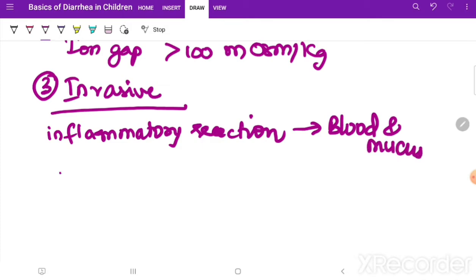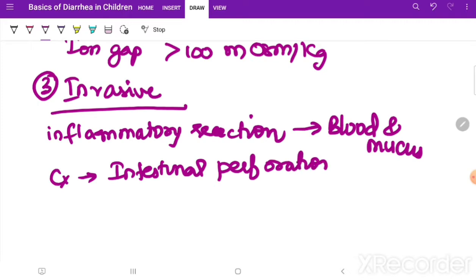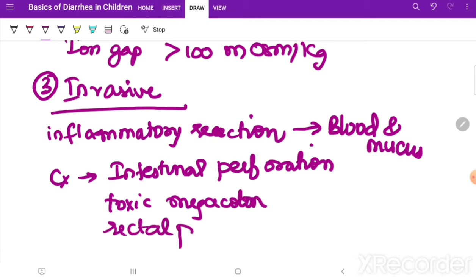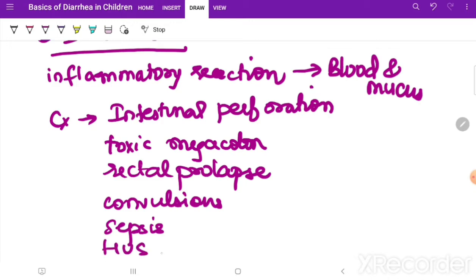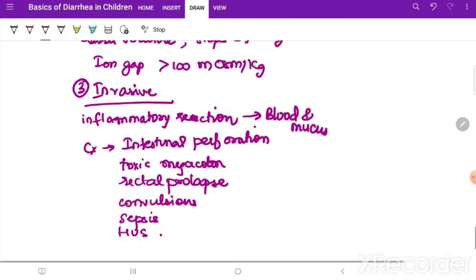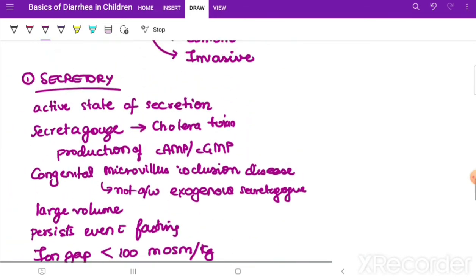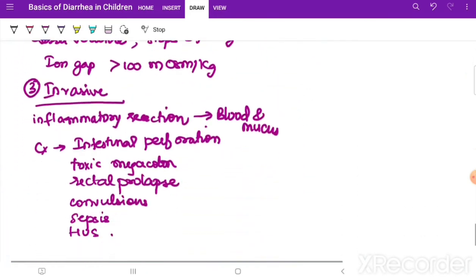The complications of invasive diarrhea can be intestinal perforation, toxic megacolon, or rectal prolapse. Sometimes, due to electrolyte disturbances or septicemia, convulsions can happen, as well as sepsis and HUS, hemolytic uremic syndrome. All right, so this is about the clinical types of diarrhea. Okay, so this is done.